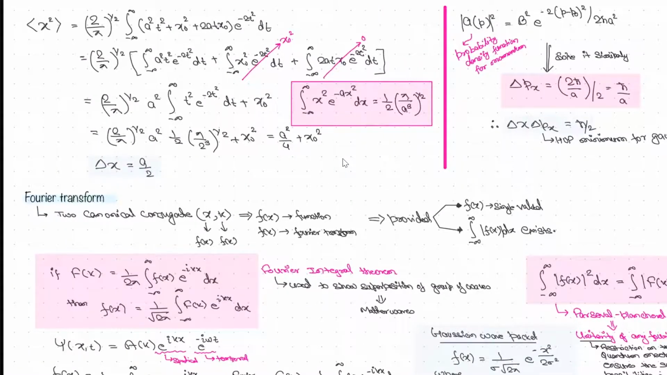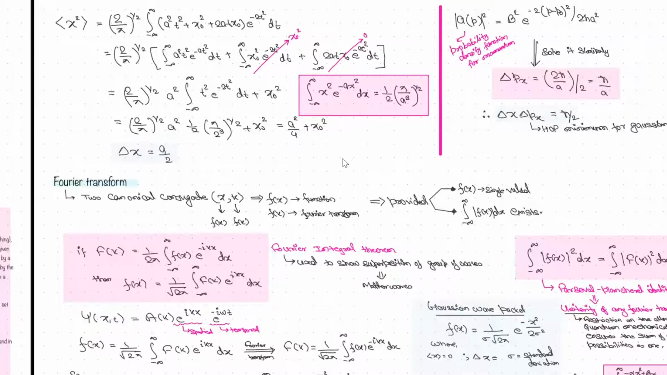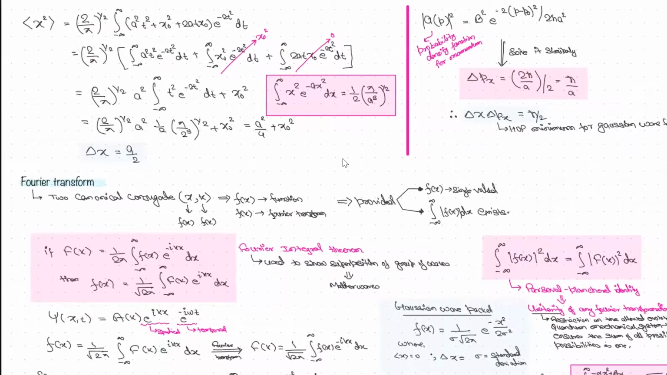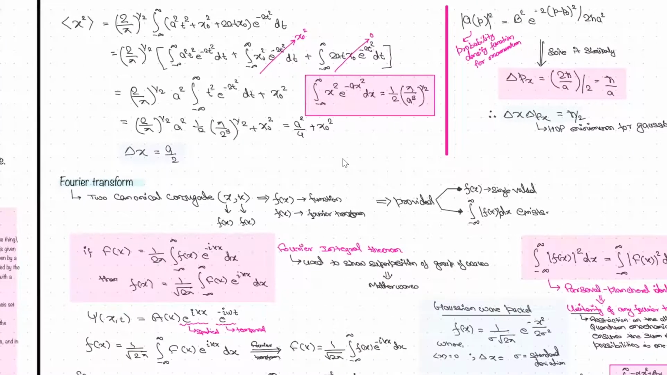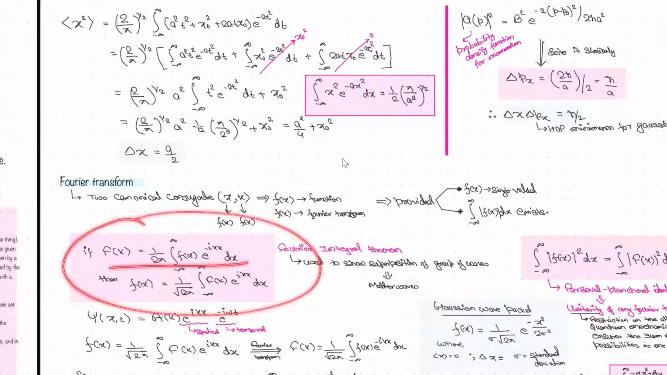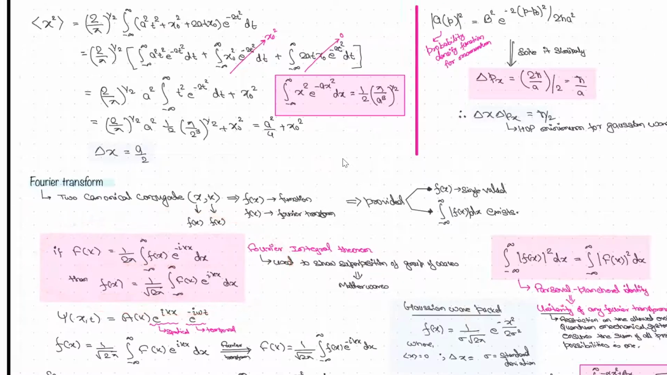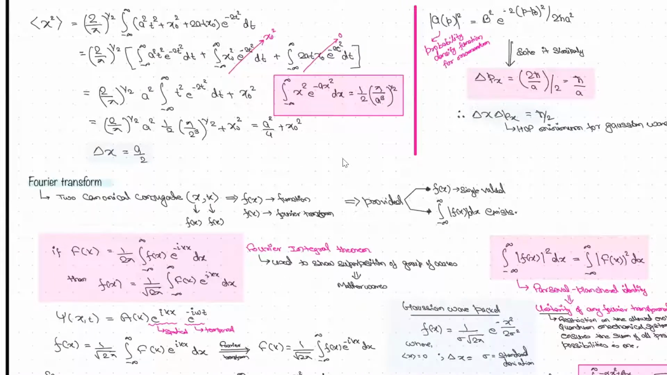Now, Fourier transform. So if you have two canonical conjugates, we have already discussed, right? So we can do the Fourier transformation according to this formula, right? If fk is given, we can find out fx. If fx is given, we can find out fk, right? Provided fx is single valued and its integration exists, right? And Fourier transformation is basically used to show the matter waves, right?